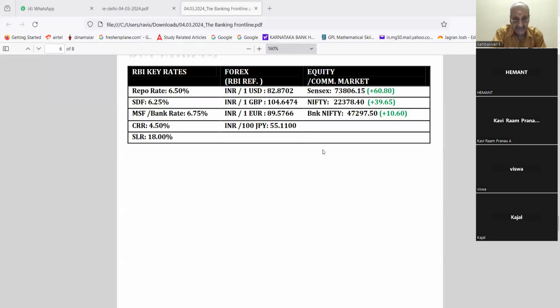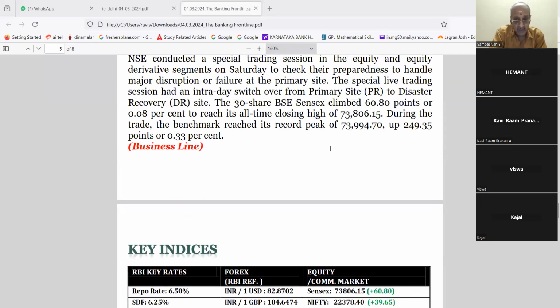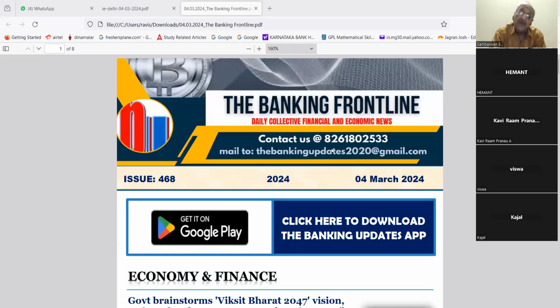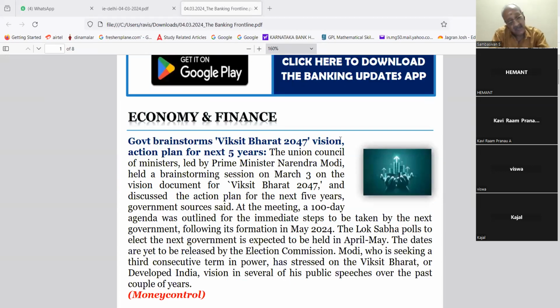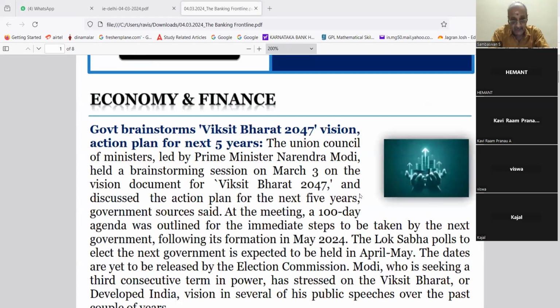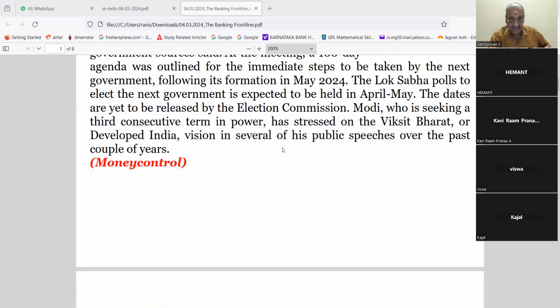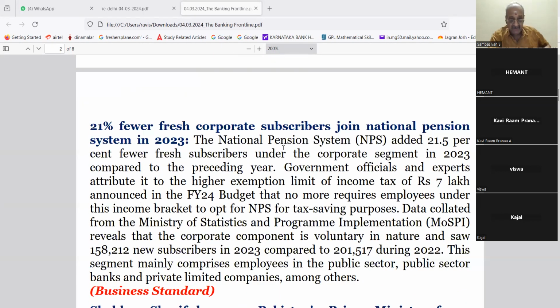You will find these rates in this one. Every day, I want you to go through this, especially those candidates who are going for interview. If you go through this, you will be able to tell the current affairs points. If somebody has read today's paper, then of course, if this point is not interesting for you, you can leave.